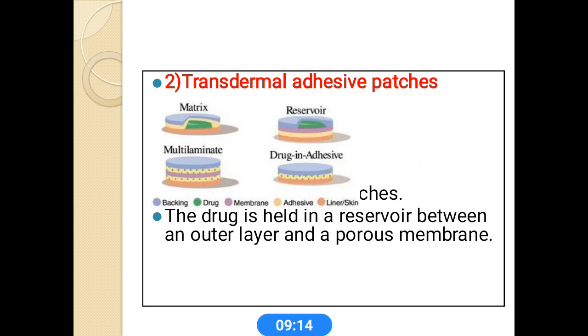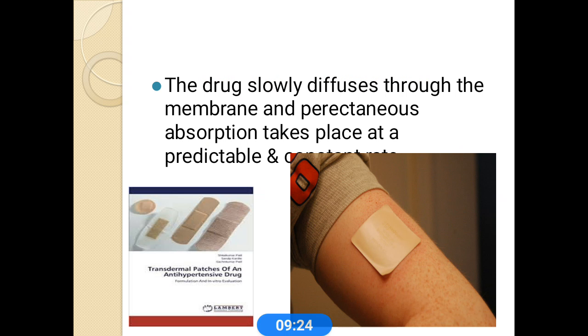Next we come to transdermal adhesive patches. Here the drug is held in a reservoir between an outer layer and a porous membrane. The drug is slowly diffused through the membrane, and percutaneous absorption takes place in a predictable and controlled manner. The main advantage is that drugs are released in a predetermined and controlled manner, so adverse effects can be minimized.